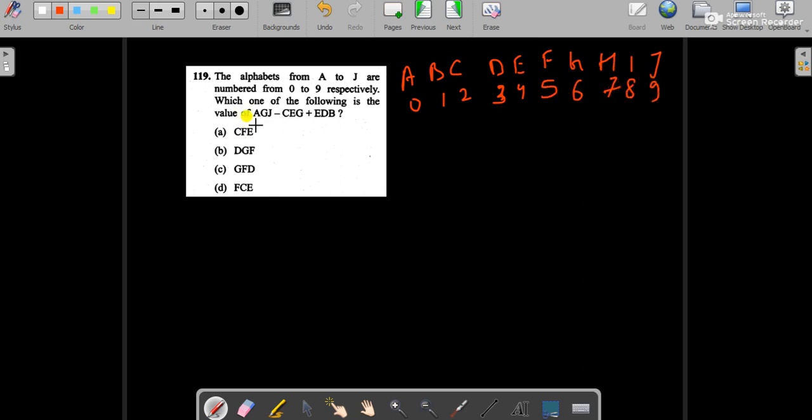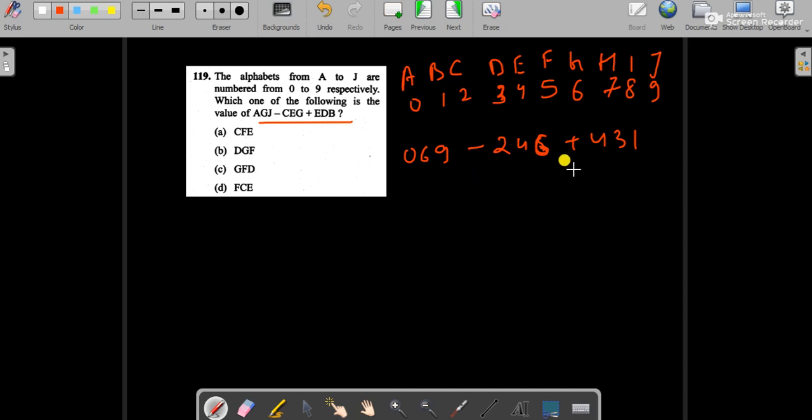Now let's substitute these by the numbers. A is 0, G is 6, and J is 9, so 069 minus C is 2, E is 4, G is 6, J is 9, plus EDB. E is 4, D is 3, and B is 1.